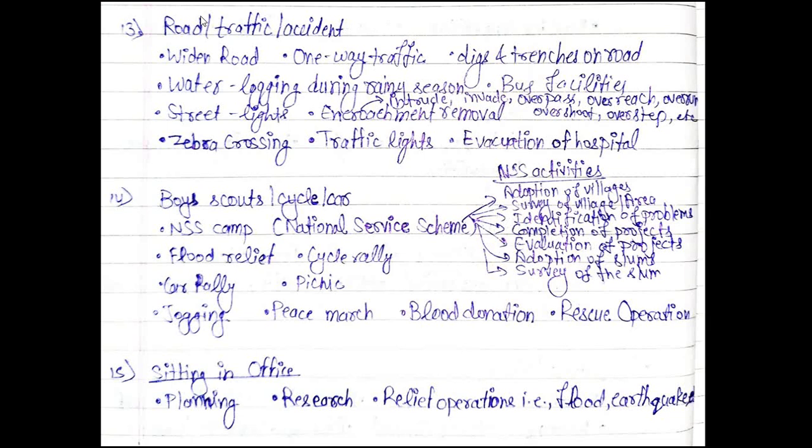What you can do, okay, this much work you have done, now you can complain to the traffic police and also the Public Works Department, PWD. Why? To widen the road, for a one way traffic system, and along with that you can apply for street lights and zebra crossings. These are things you cannot do alone, so never indulge in doing them alone. Always request higher authorities like the PWD and traffic police. Street lights, zebra crossings, traffic lights, encroachment removal, all these can be done only with the help of police and the PWD.